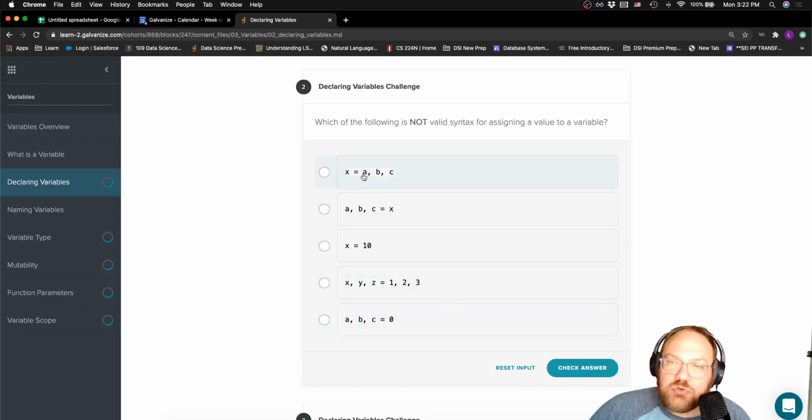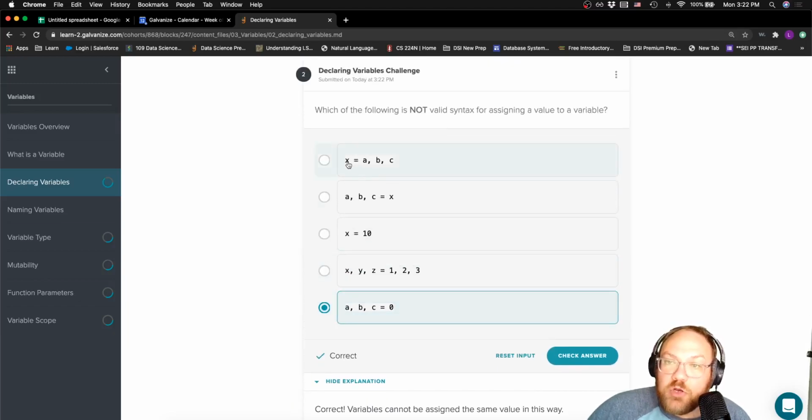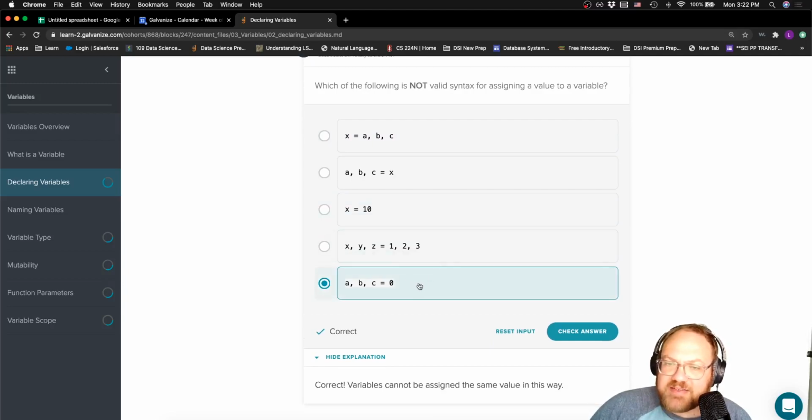So I think our 2 sort of candidates are either the first or the last, x equals ABC. It looks like ABC in this first one might be interpreted as a tuple of items, so maybe that one would work. Let's go ahead and check to see if this last one, where we're trying to assign 1 value to 3 different variables, is the invalid one, and we can see that actually is correct. We would be able to assign A, B, and C to a single variable x as a tuple. This syntax, you typically see maybe some parentheses around it just to be sure. But in this case, we can tell that it's definitely this last one.